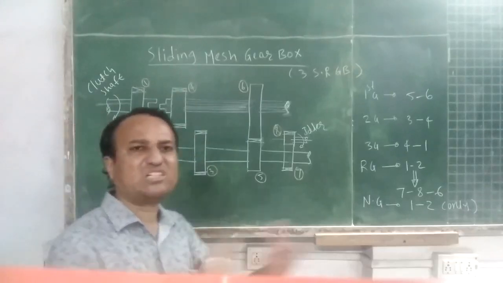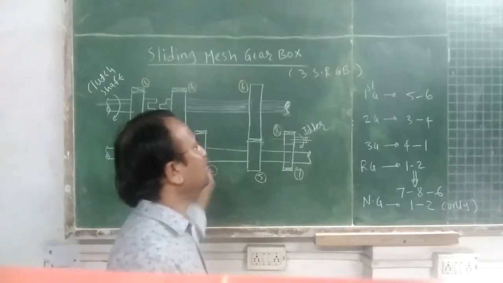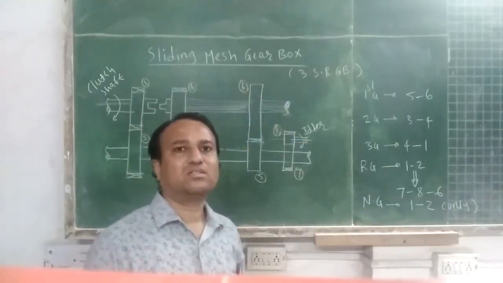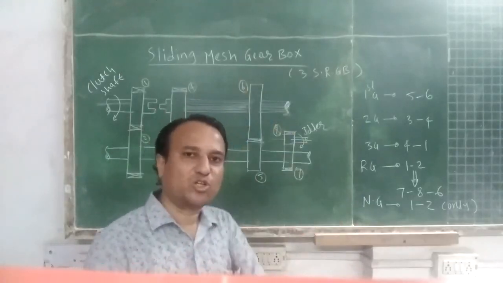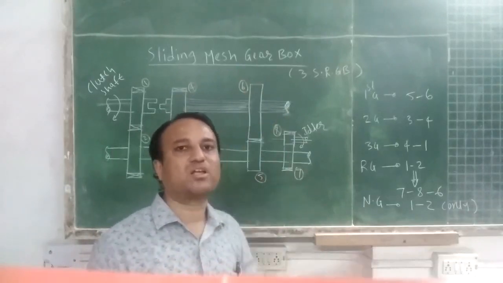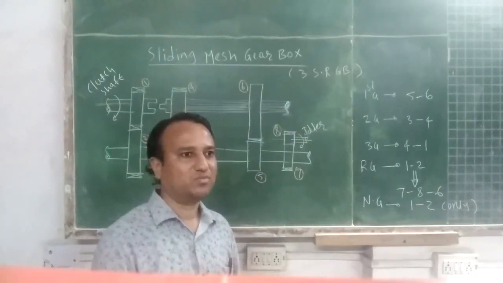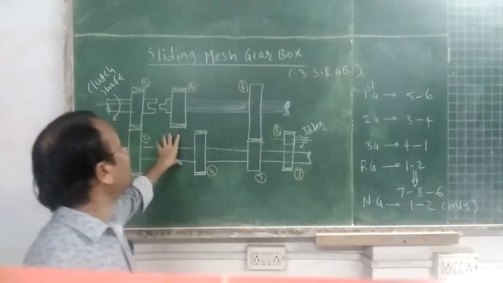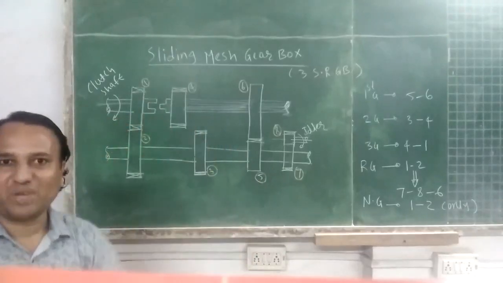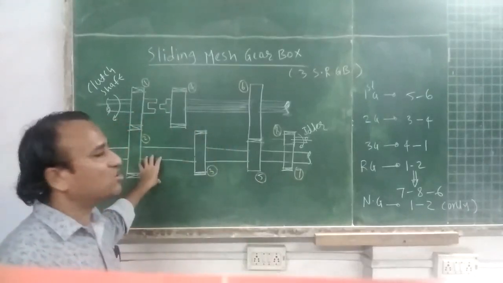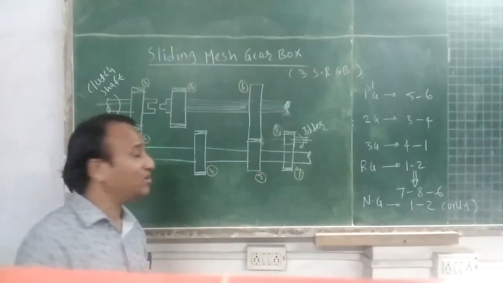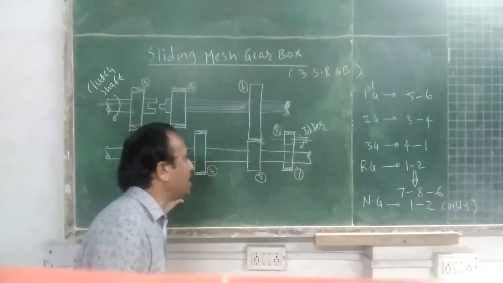Again, modifications are done in constant mesh. You will get the synchro mesh gearbox. Synchro mesh gearbox is nowadays popularly used in a manual transmission. So if you understand the construction and working of sliding mesh, then constant mesh and synchro mesh will be easily understood.